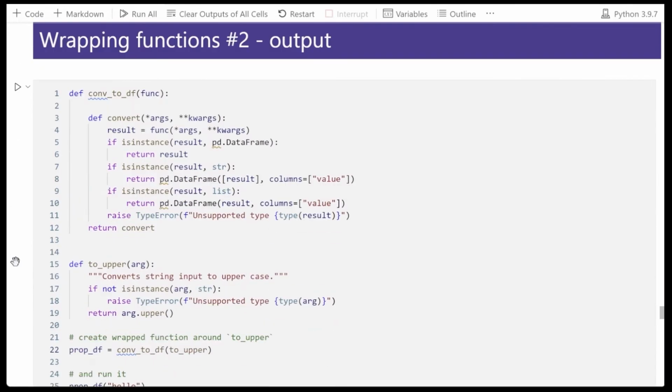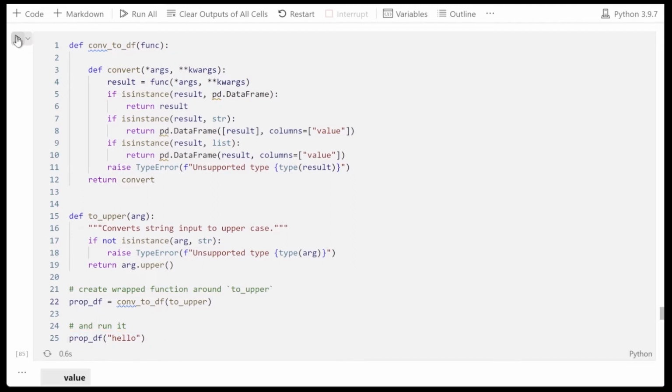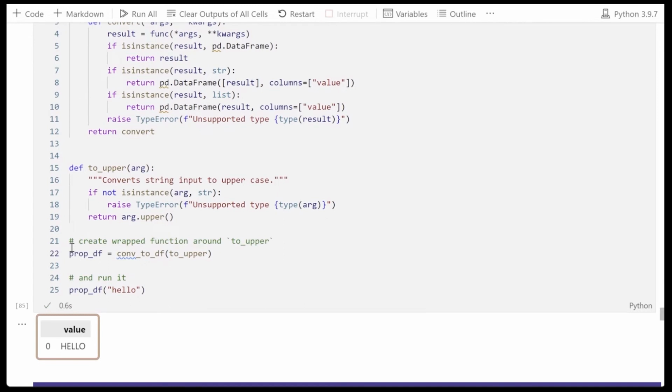Here, instead of changing the input argument, we're running the function and then checking the type of output. If it's a data frame, it returns the result. If it's something else, it converts it to a data frame. Here is a function we're going to wrap, converts string to upper. We do the same thing. If we run that function, then we see we get this output as a micro data frame, even though what we sent it was a string. So that's how we handle always returning data frames, irrespective of what the function returns.